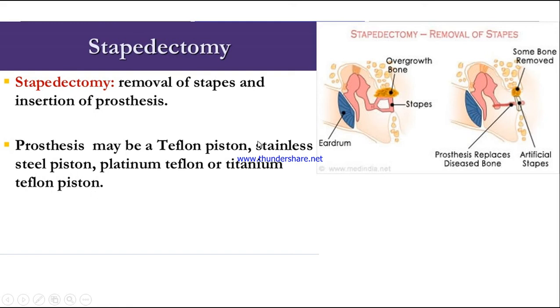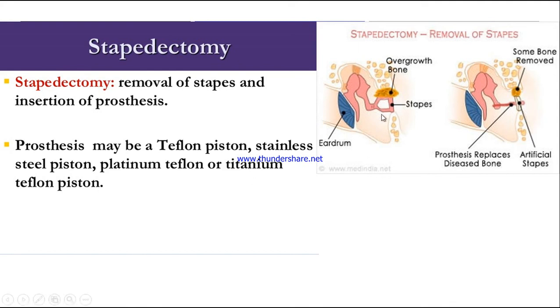So these are some of the materials of the artificial stapes. It depends upon the doctors and the patients, whichever material or company they want to use for the artificial stapes.